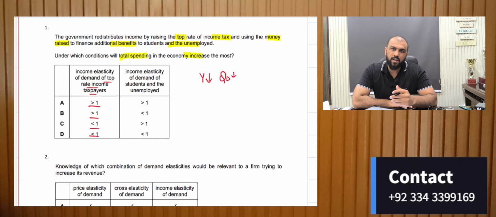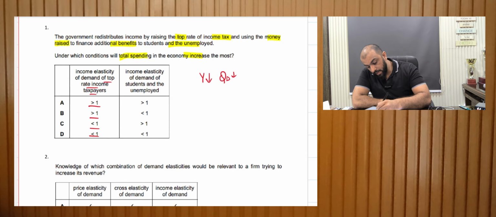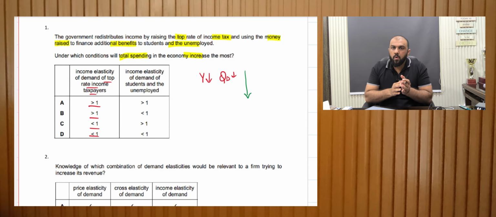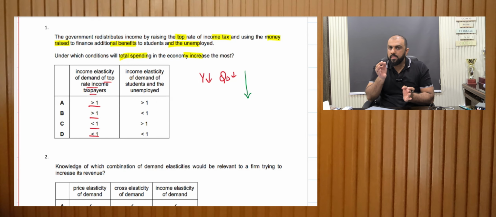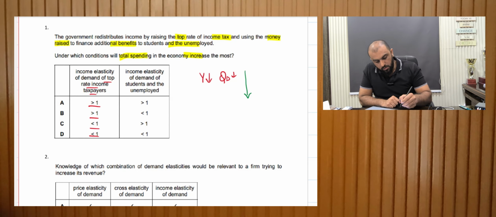Why is that? So that the total spending isn't reduced by a greater proportion. Had it decreased by a greater proportion, the total spending would have decreased. So we want to increase the total spending. The best way is, when the spending is being decreased, we want to decrease it by a smaller proportion. Hence, it has to be inelastic. So it's either C or D.